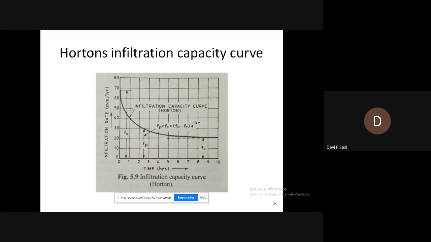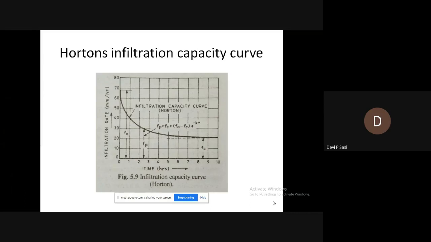Initially, when the soil was dry, the infiltration capacity was more, but after that the soil gets wet, therefore the infiltration capacity reduces.